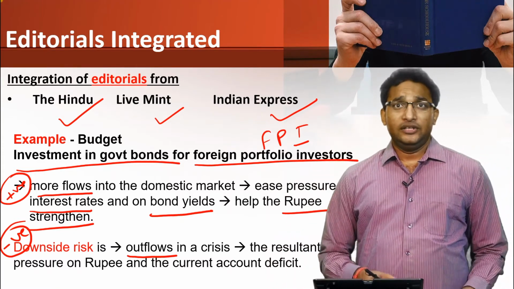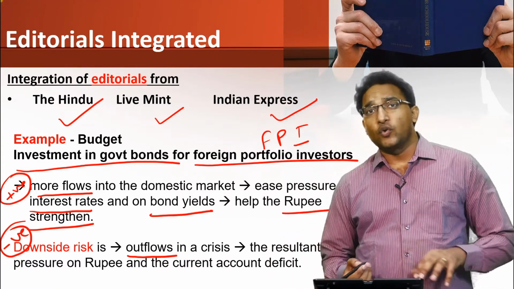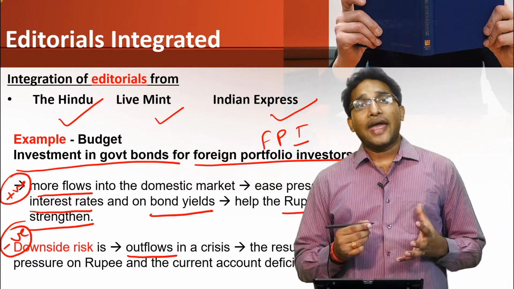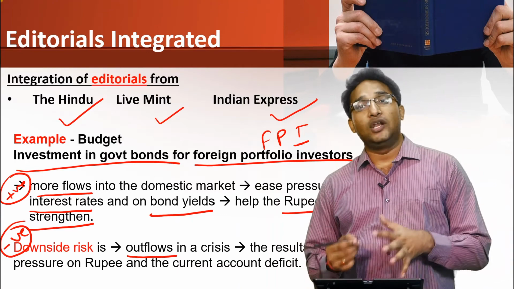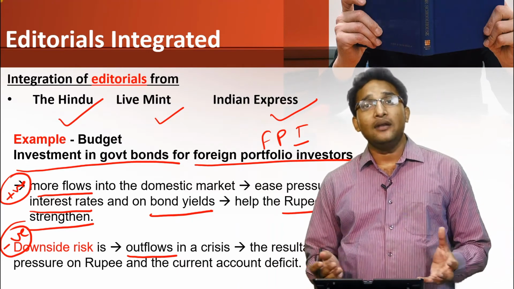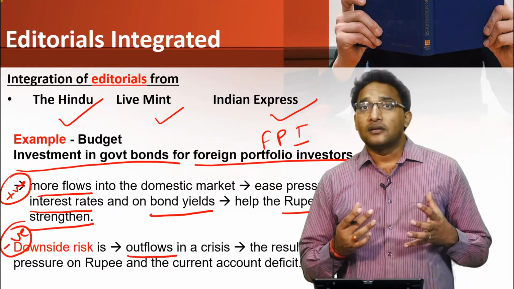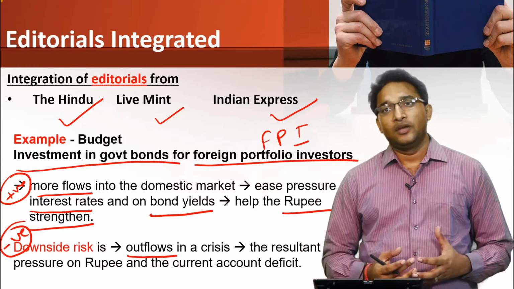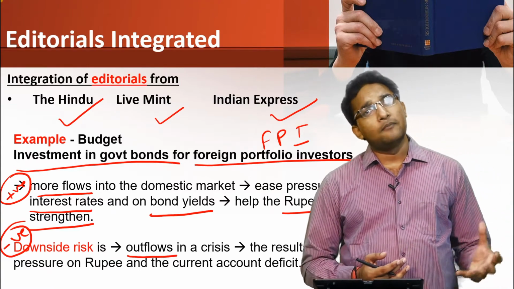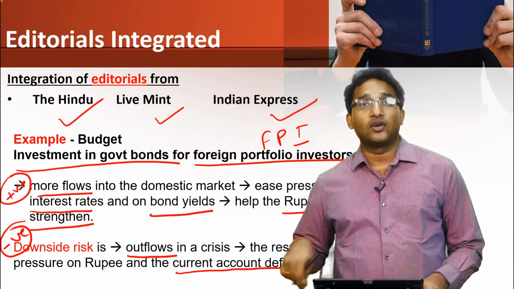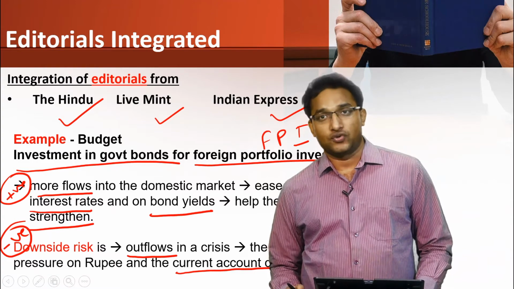And this hot money, if it goes suddenly from India, can have an impact on the rupee value. So the rupee value can get down immediately, and also it can impact the current account deficit, because it will have an adverse impact over the imports and the exports.